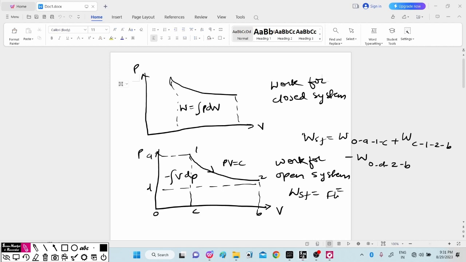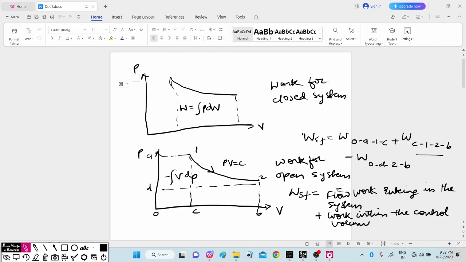You can say the flow work entering in the system, plus W of C12B, which is the work within the control volume. Here the work within the control volume will be integral of PdV.